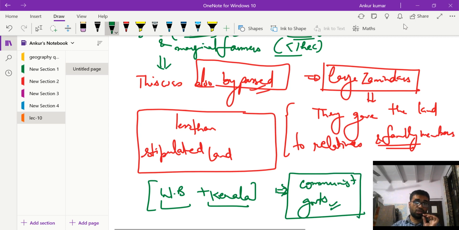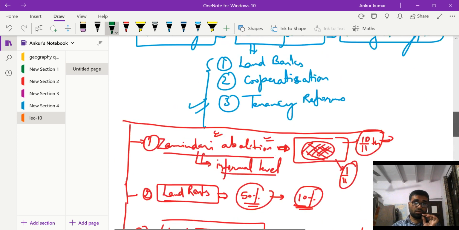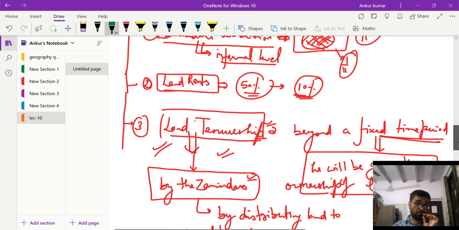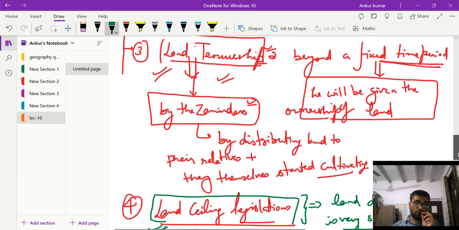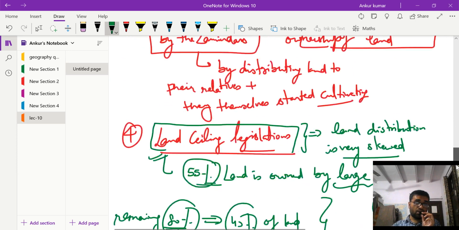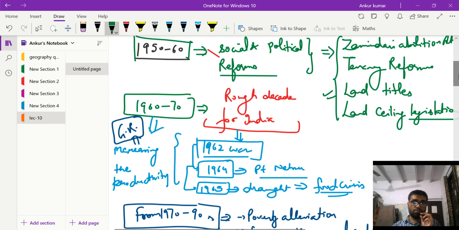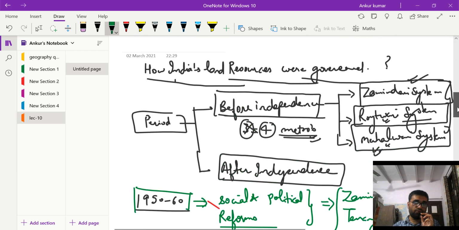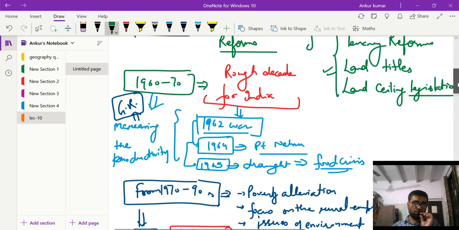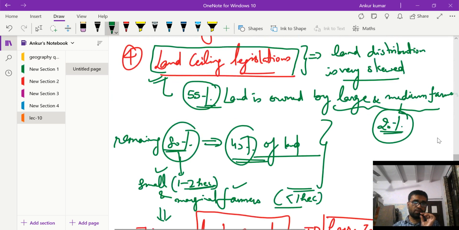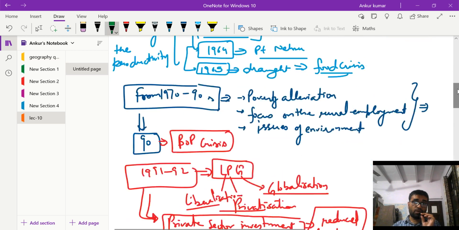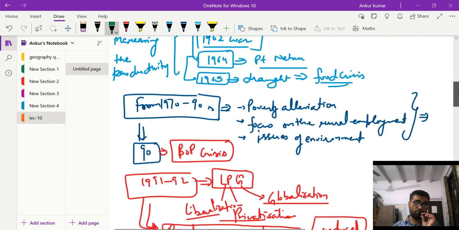So we discussed these four: zamindari abolition, the reduction of land rents, land tenureship, and the land ceiling legislations. These were the starting point of this class, but this is actually not part of geography. We study this in economics also. These are part of the post-independence reforms. This is a very broad topic, but also a starting point of the land reforms.